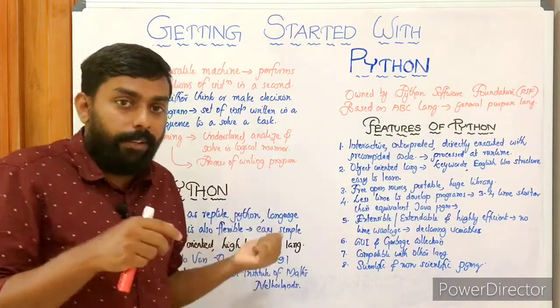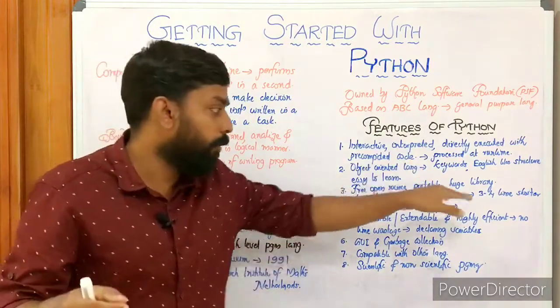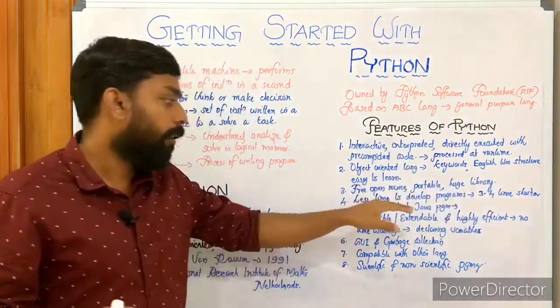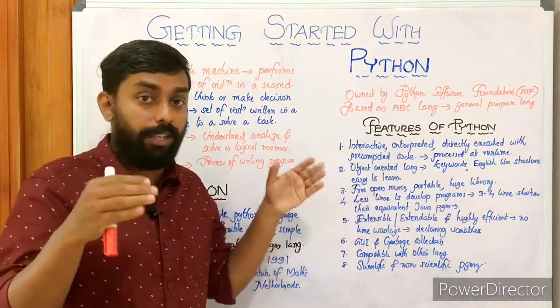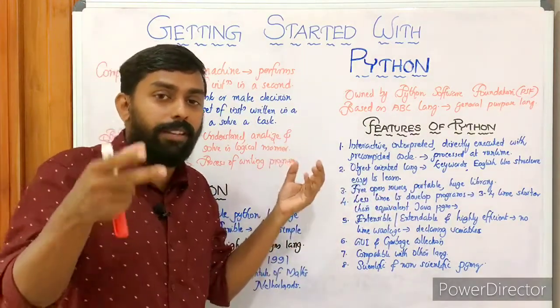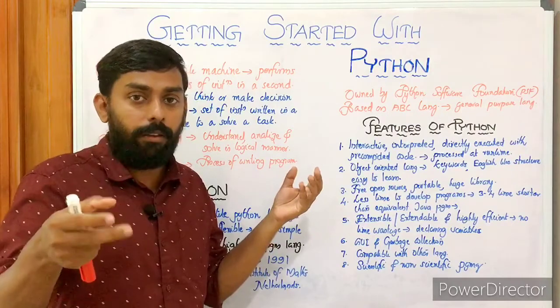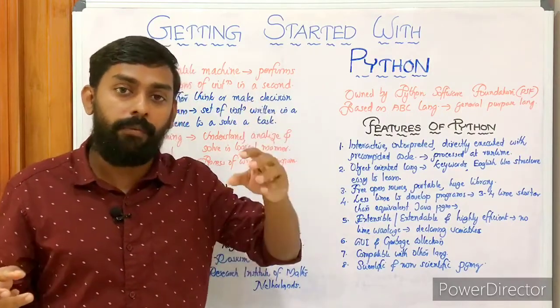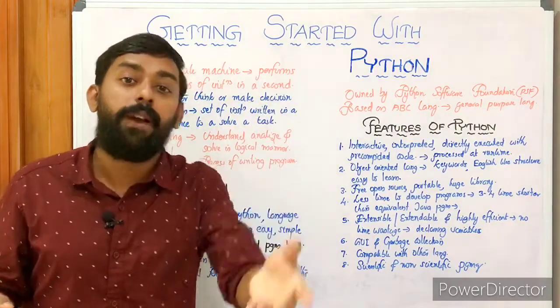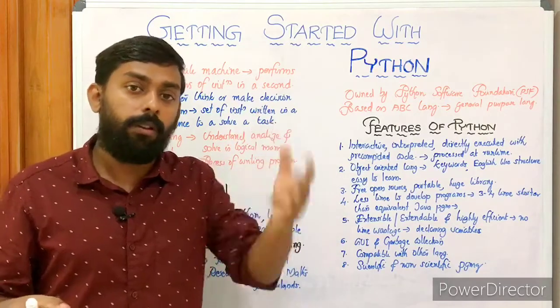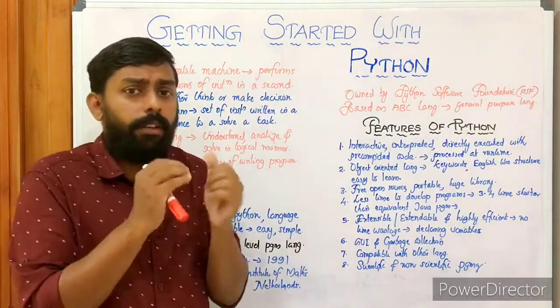Then less time to develop programs. Python takes less time to develop programs, almost 3 to 4 times shorter than equivalent Java programs. So what makes it very fast to develop? Because so many things are already available, you don't have to define them again, so we can develop faster.